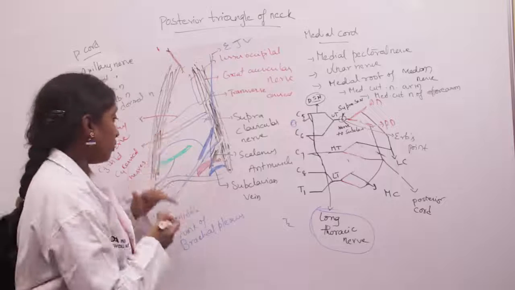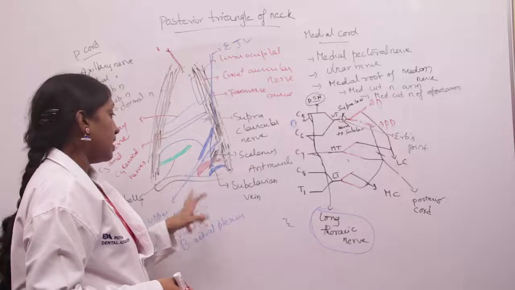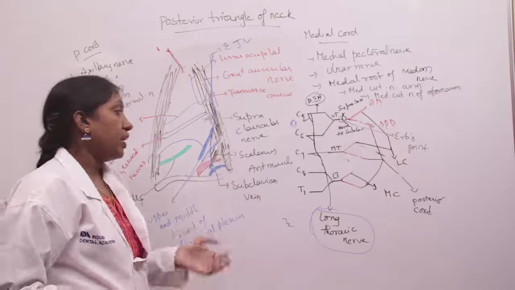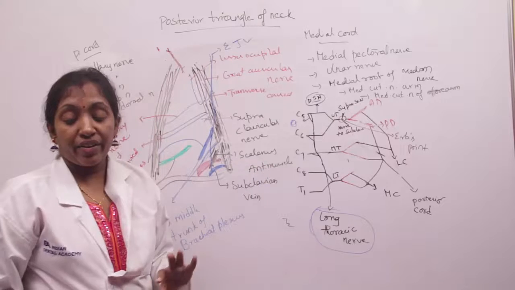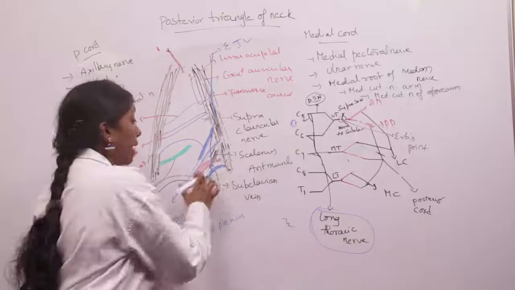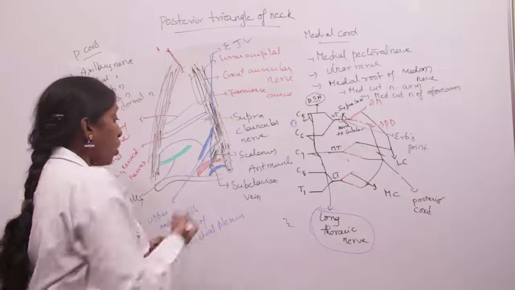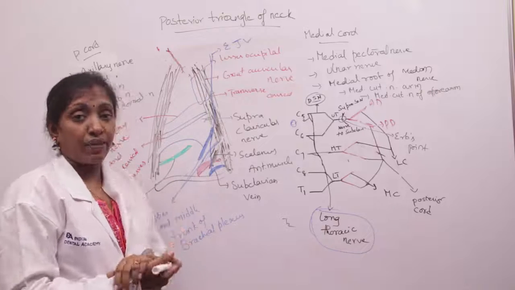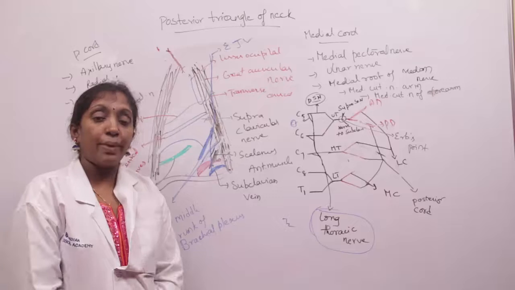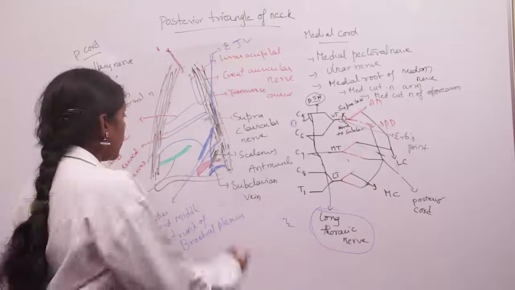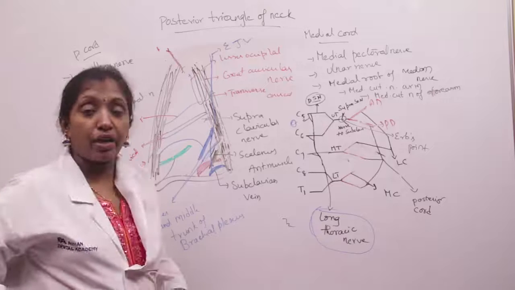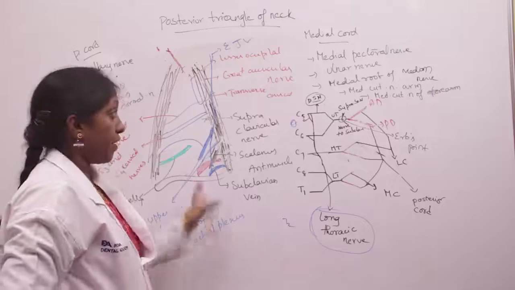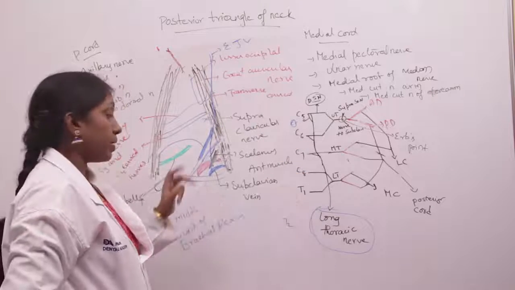So coming to the contents of the supraclavicular triangle, we are able to see the third part of the subclavian artery. The scalenus anterior muscle divides the subclavian artery into three parts, and we can see the third part here in the supraclavicular triangle. Along with the subclavian artery we can see the subclavian vein, which is a continuation of the axillary vein, and along with the internal jugular vein it combines to form the brachiocephalic vein. The terminal part of the external jugular vein can also be seen here, and the trunks of brachial plexus are seen here.